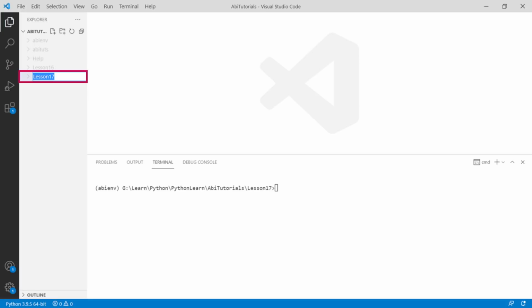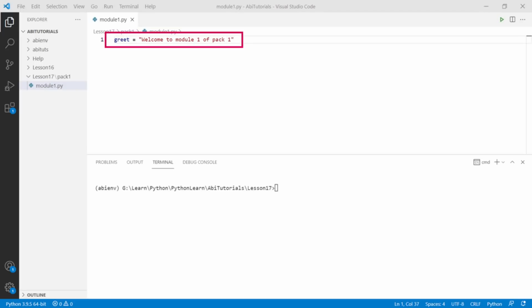Open VS Code and let's create a new folder. I am creating it as lesson 17. Within lesson 17, I am creating a folder named pack1. Within pack1, I am creating a module named module1.py. Within module 1, add a variable named greet and assign a string "welcome to module 1 of pack1".